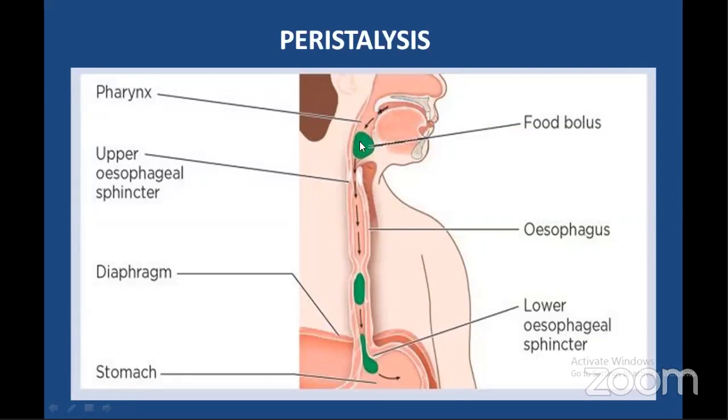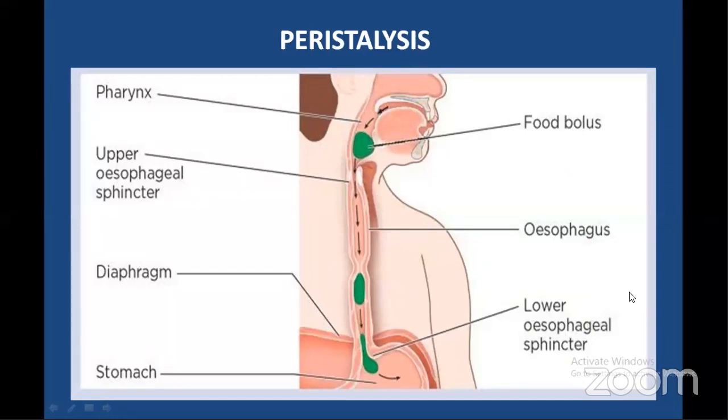Now that bolus is swallowed into the alimentary canal. So here, this is the tube. This peristalsis is not only restricted to the esophagus itself, but the peristaltic movements are occurring all through the length of the alimentary canal.